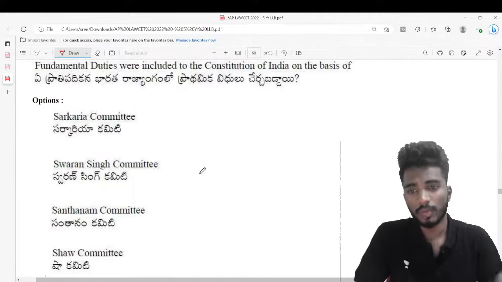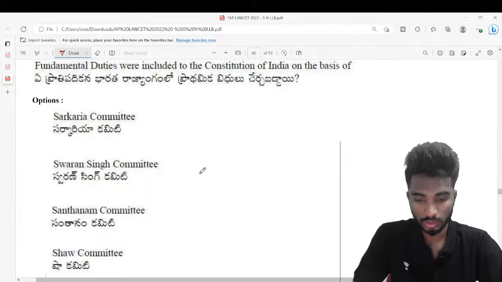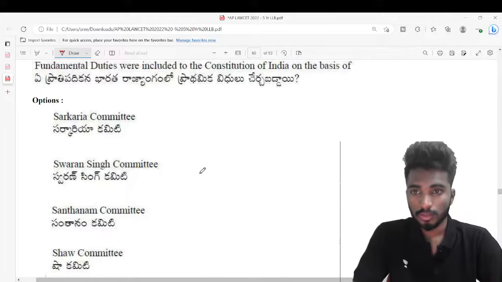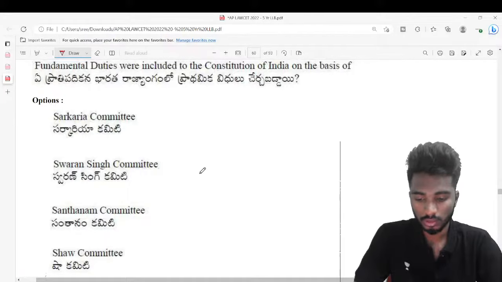Next, fundamental duties were included in the Constitution on the basis of... Very good Nidhi, Alpha, Jeevana, Ghania. Nayak, very good guys, very good, excellent.